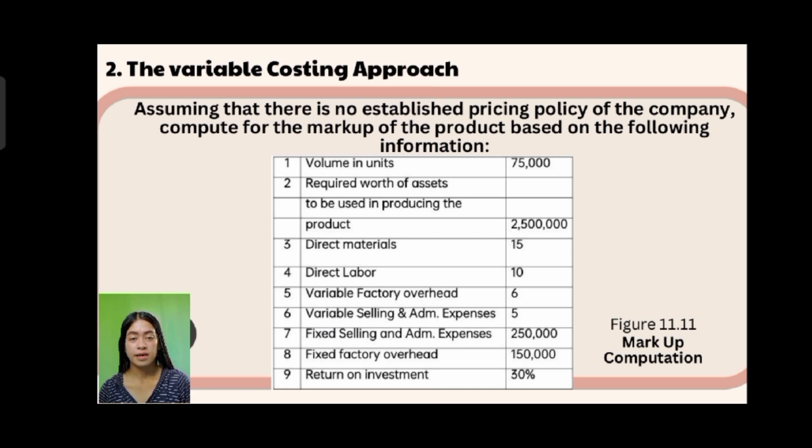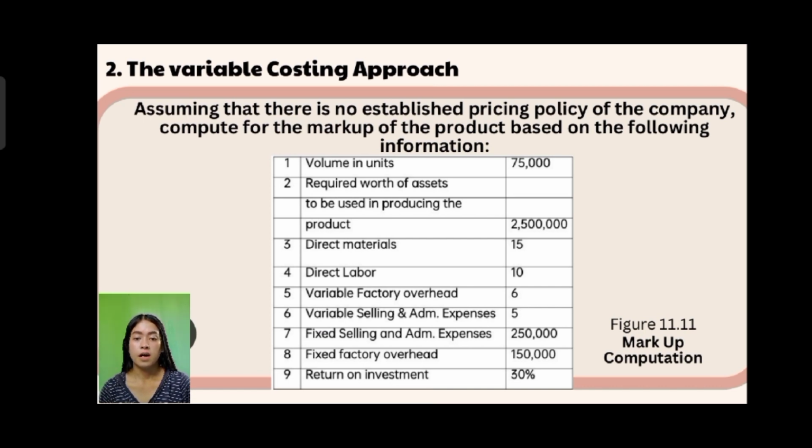The direct materials is 15 pesos. The direct labor is 10 pesos. The variable factory overhead is 6 pesos. The variable selling and administration expenses is 5 pesos. The fixed selling and administration expenses is 250,000, and the fixed factory overhead is 150,000. The desired return on investment is 30%.